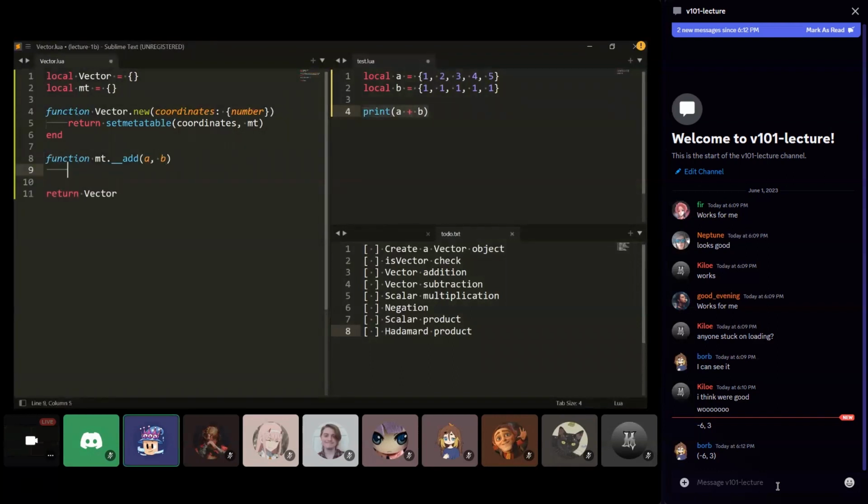We're going to take in two inputs and output the sum of two vectors. What we have to make sure of is that we are in fact receiving these two vectors, because this add operation will be called even if I try to add a vector with something that's not a vector. We need to make sure that both A and B are indeed vectors. To do this, we're just going to do a basic isVector check. This takes in an input, and we just make sure that its metatable is indeed the metatable for a vector.